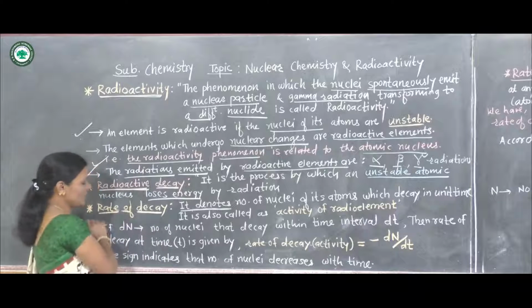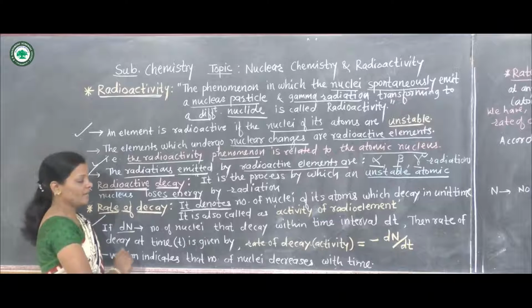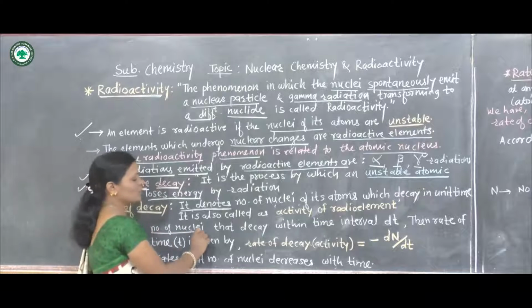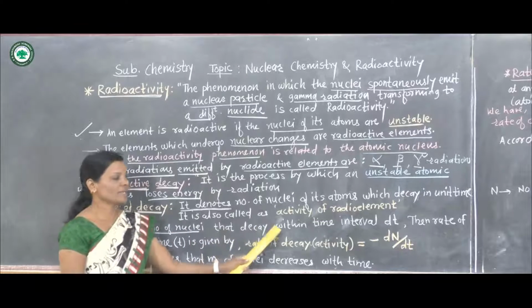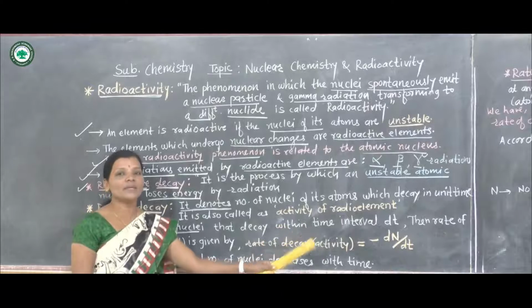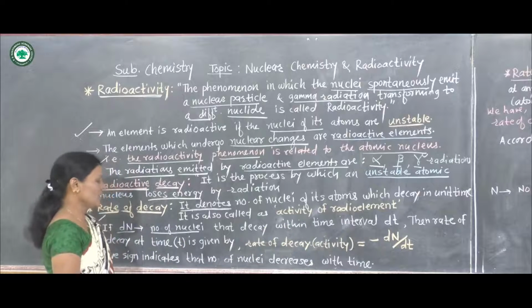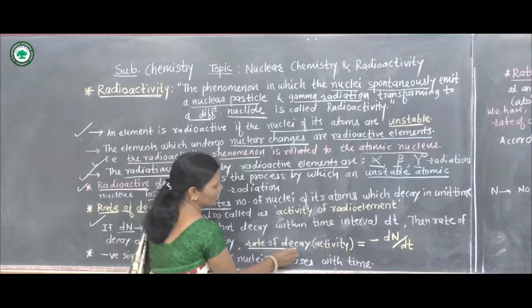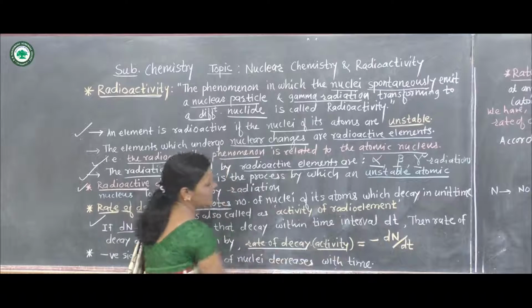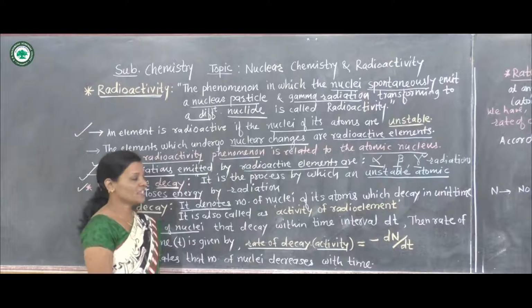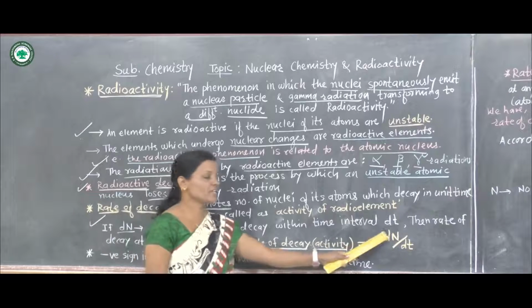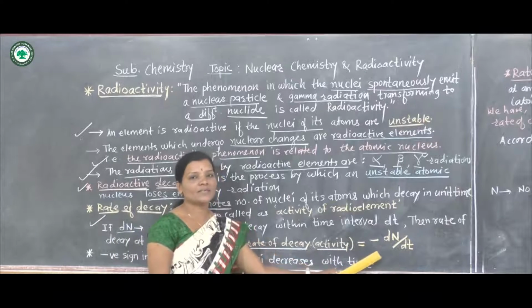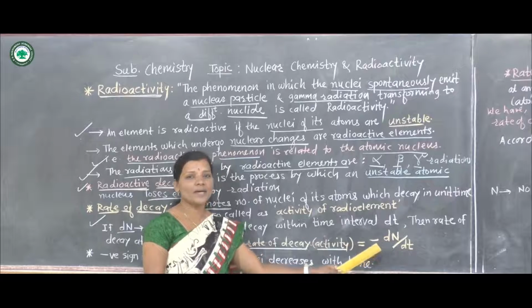Now suppose dN be the number of nuclei that undergo decay within the given time interval, then at time t the rate of decay, or we can say the activity, is given by minus dN by dt. That is given by minus dN by dt.